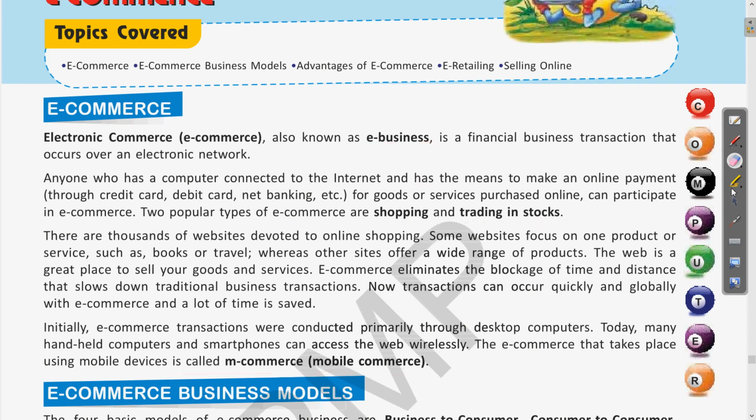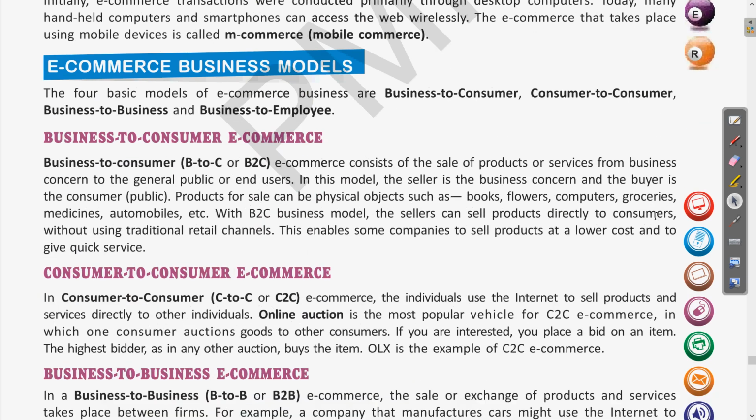Now next we have seen the different models of e-commerce. The different business models of e-commerce, we have discussed a few of these. First is business to consumer e-commerce. So what are the features of this business to consumer e-commerce? In business to consumer e-commerce, the transactions or the exchange of goods occurs between business and consumer. So if a manufacturer is selling services directly to any consumer or to the public, then this type of transaction is called business to consumer e-commerce.